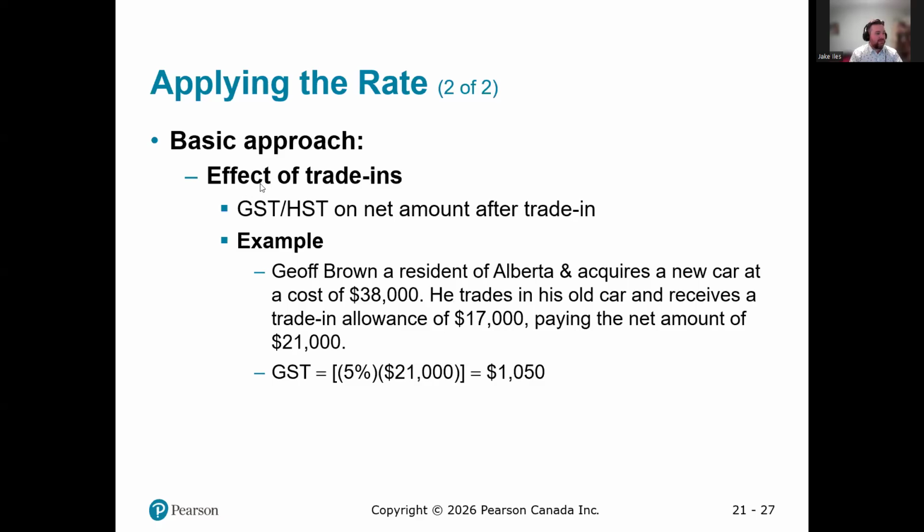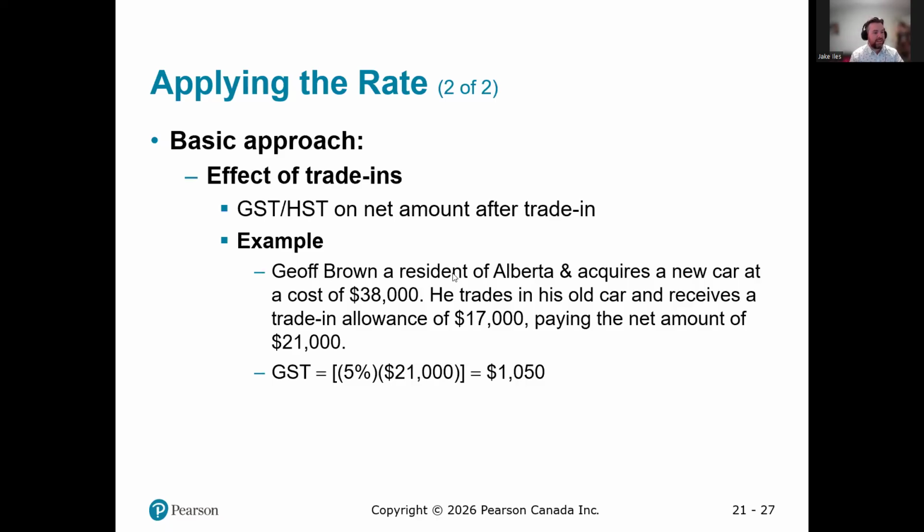So basic approach, effects of trade-ins. If I trade in, so let's say I'm buying a vehicle, so there's going to be sales tax on it, but I trade in a vehicle and I get a discount, the GST will be based on the net amount after trade-in. So it's almost like they'll charge sales tax on the full amount, but I charge them sales tax on my trade-in, so the net difference gets collected by them and remitted.